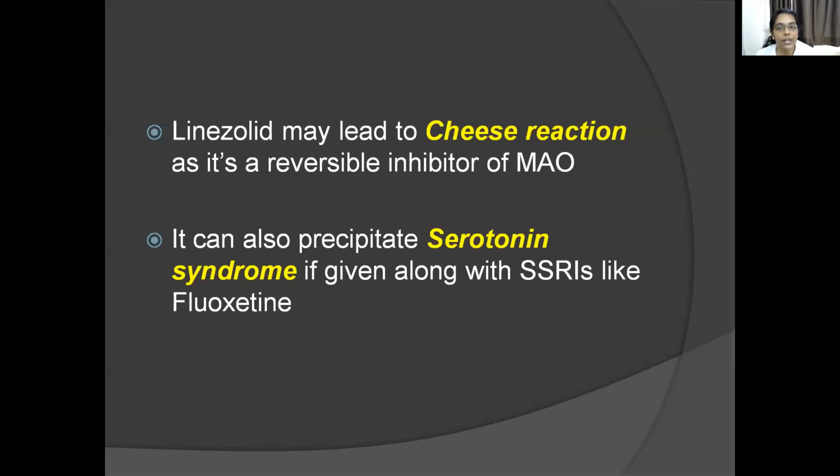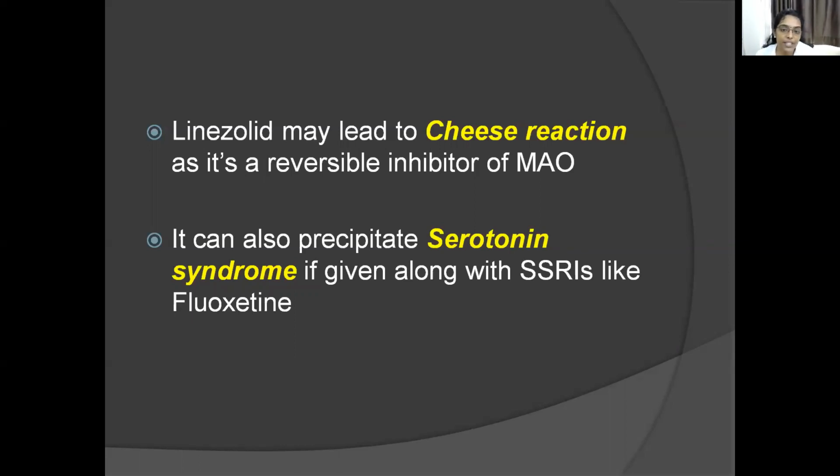Linezolid is an inhibitor of monoamine oxidase. Since this monoamine oxidase is inhibited, it cannot metabolize tyramine. So tyramine causes an indirect hypertensive episode by displacing noradrenaline from the adrenergic neuron. That is what we call the cheese reaction.